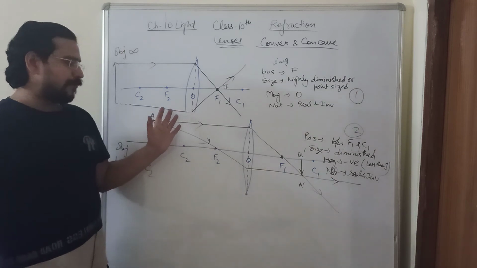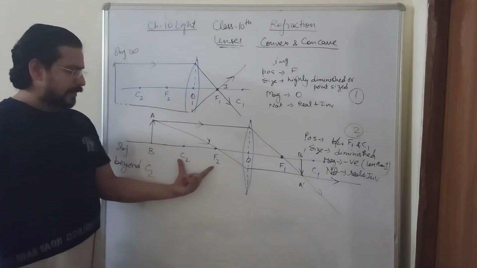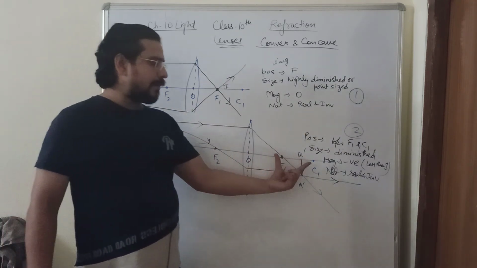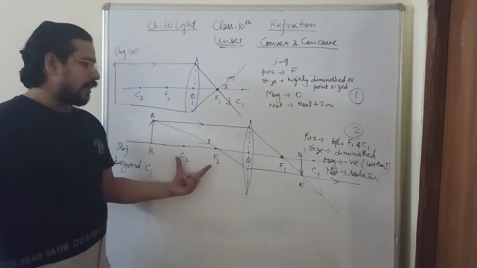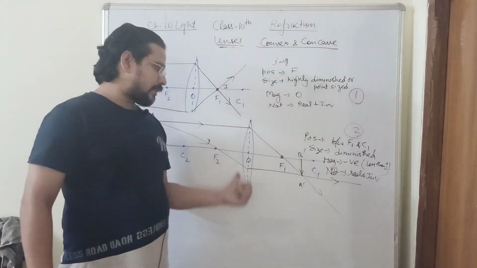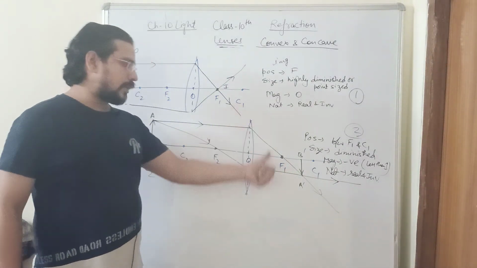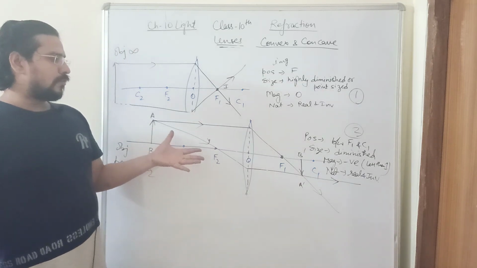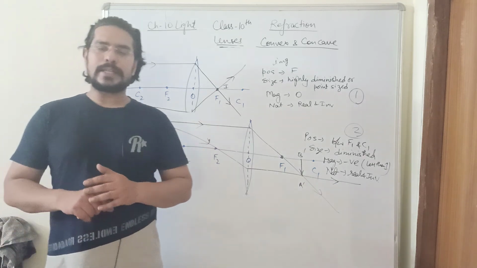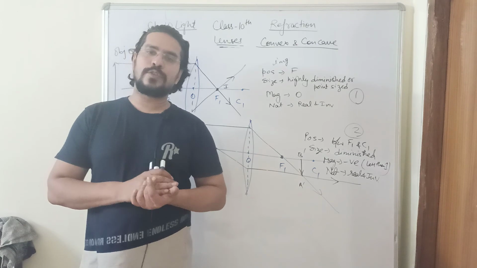The position is same. The only difference, there we had only one center and focus, but here we have two centers and foci. One C1 F1 for the first surface, one C2 F2 for the second surface. So in the same manner, in the next video I will cover the remaining 4 cases of convex lens and 2 cases of concave lens.